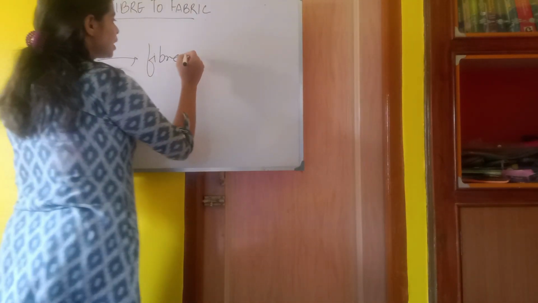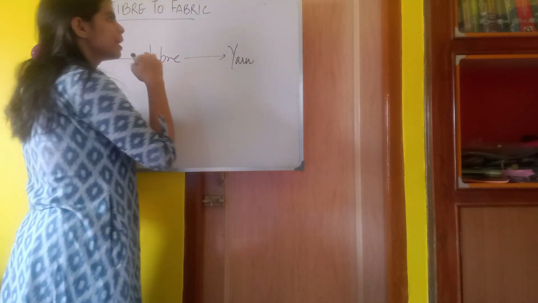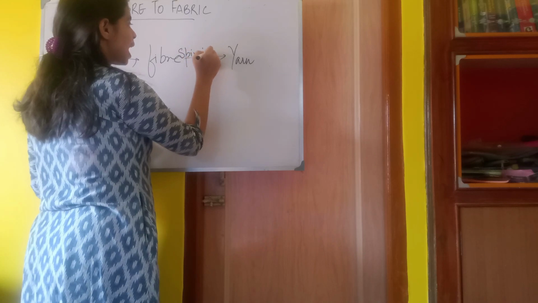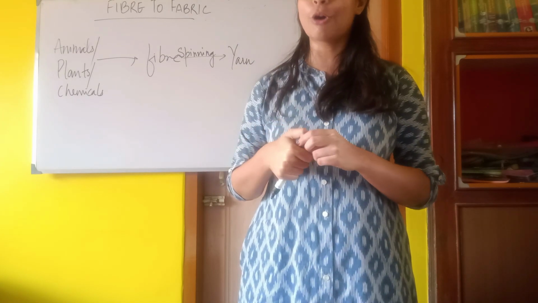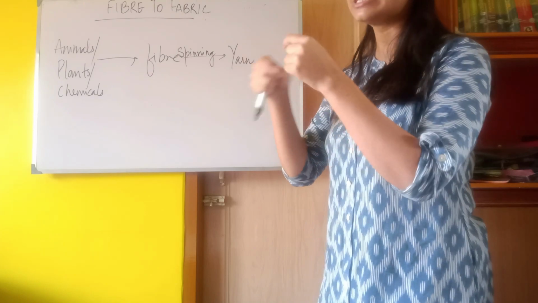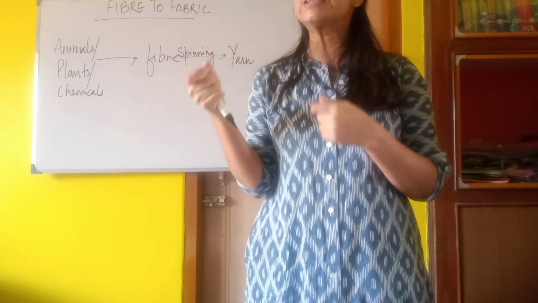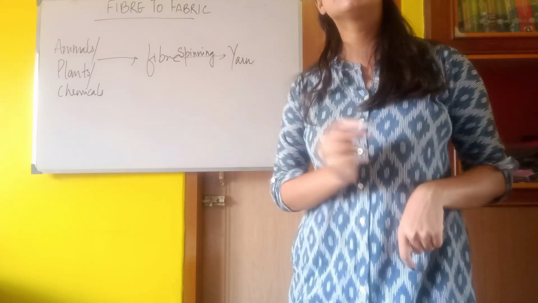From fiber we convert it into yarn with the process of what? By the process of spinning. That spinning. Gandhiji, have you remembered Gandhiji's Khadi spinning? He used to spin the cotton threads, right? That means he used to convert into what? Into thread and make it a reel. যেটা সুতোর reel হয়. So that means through the process of spinning he converted it into a yarn.